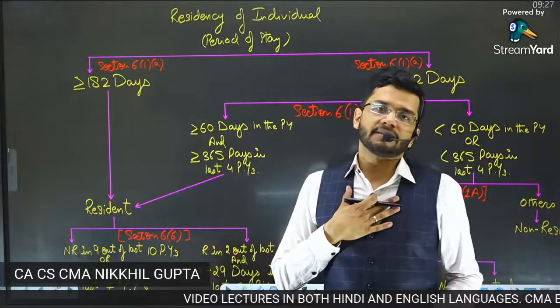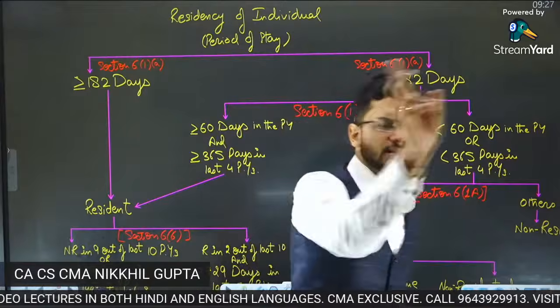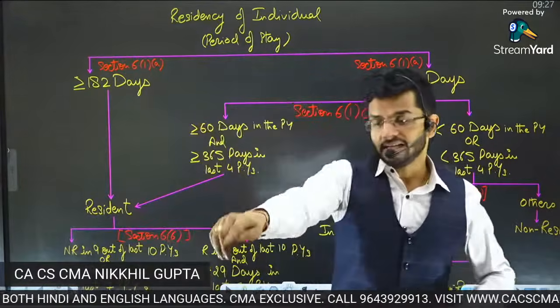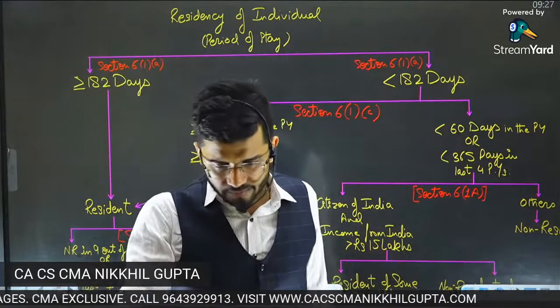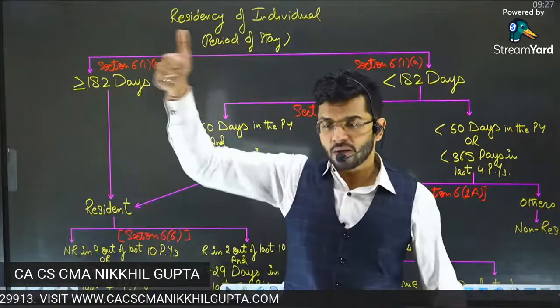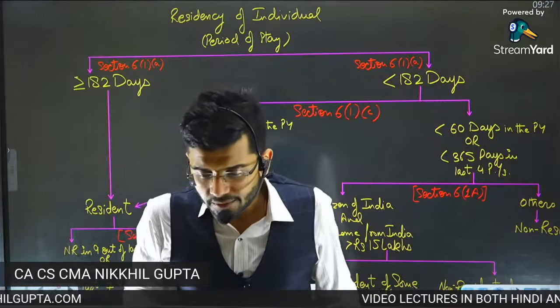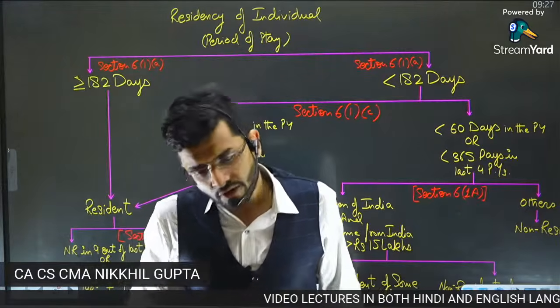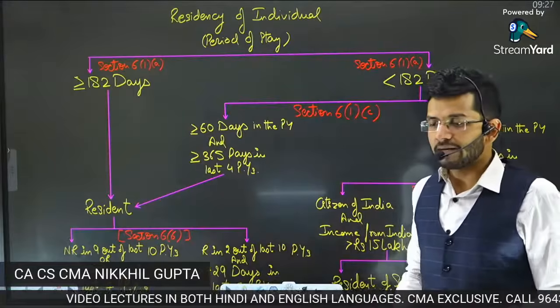For income tax purposes, guys, please tell me what is relevant. Is it citizen or is it resident? Please write in the chat box what is relevant. Jyotish says residency may change. Perfect, Jyotish, residency changes from year to year, but citizenship remains. Very good, superb. Junaid says time period, no passport, no voting right, may change from year to year. Junaid is absolutely right.